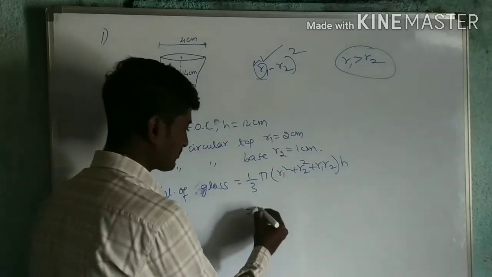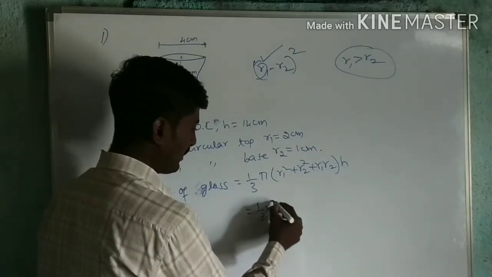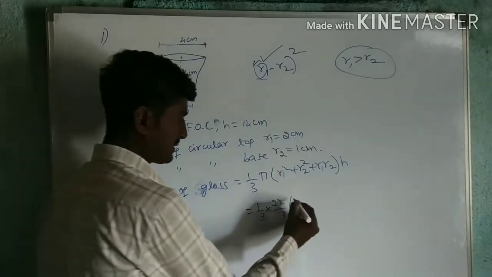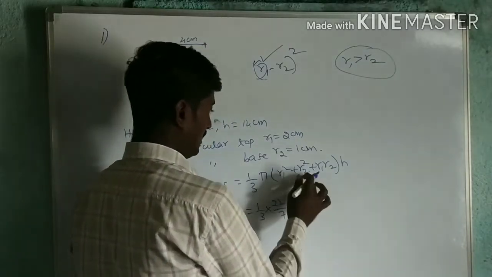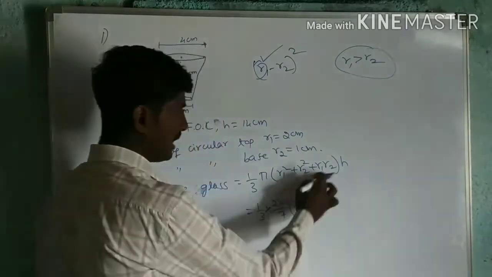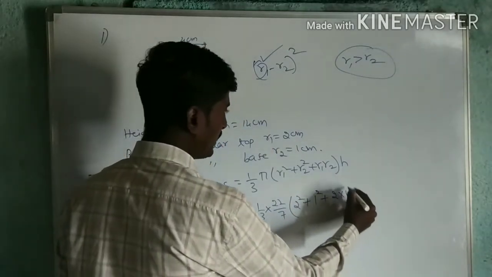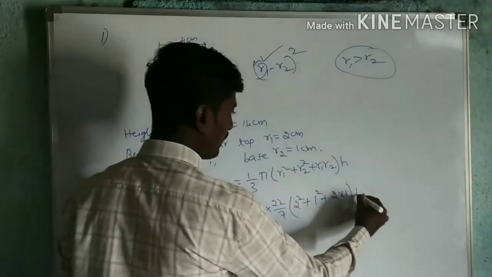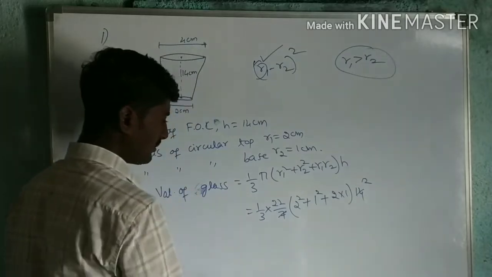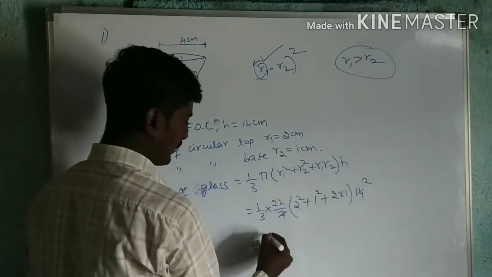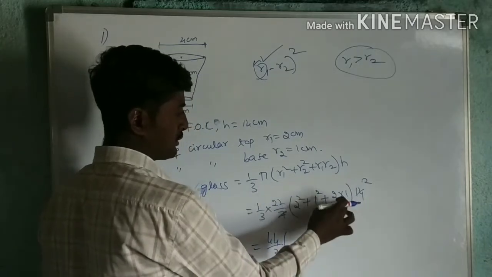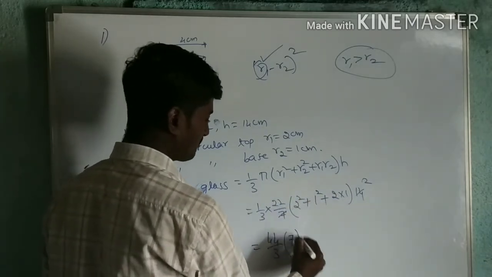Now this is 1 by 3 pi, value 22 by 7, R1 square that is 2 square, R2 square 1 square, R1 R2 2 into 1, H 14. 7 ones are 7, 7 twos are 14. Now remaining 44 divided by 3. 4 plus 2 is 6, 6 plus 1 is 7.